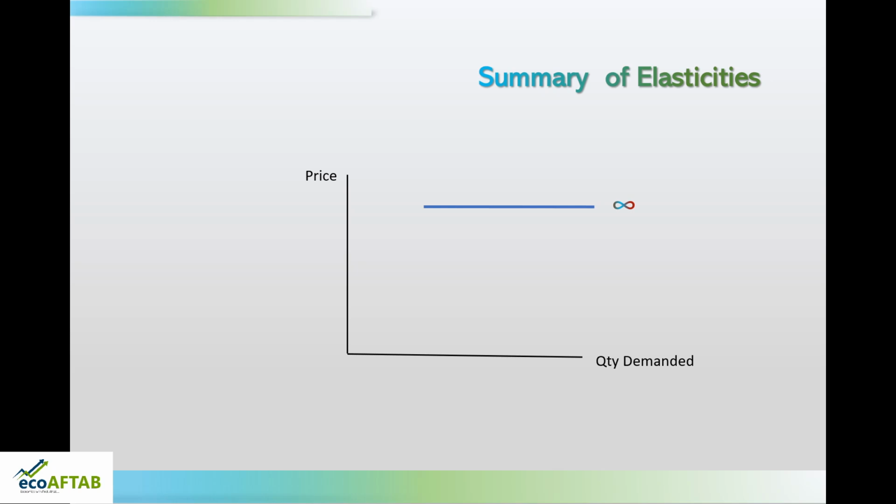The extreme polar end of this is a vertical demand curve where the value of elasticity is 0. Exactly in between these 2 points, there is something called unitary elasticity, where the value of elasticity is equal to 1. So these are the 3 cases which are very rarely found in the real world.